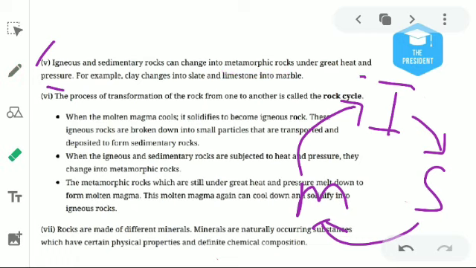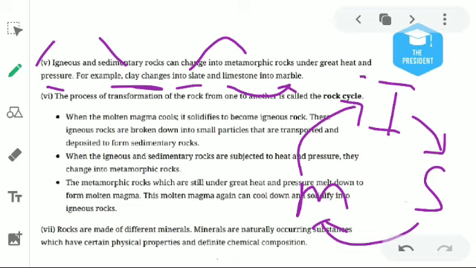We can take the example of clay changing into slate, and limestone changing into marble. Clay is a sedimentary rock. It changes into slate. Slate is a metamorphic rock. In the same way, limestone is a sedimentary rock. It will change to marble, which is a metamorphic rock. Understood?